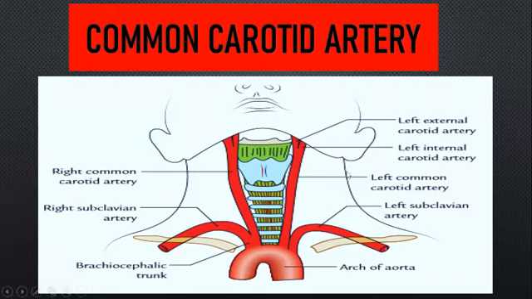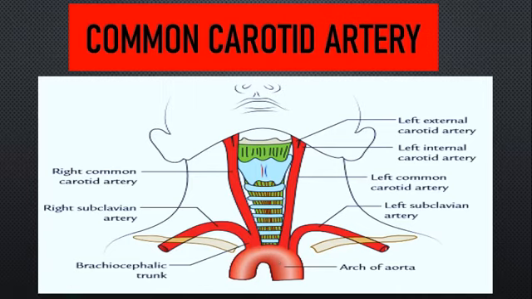The right common carotid artery arises from the brachiocephalic trunk. Here, this is your arch of aorta and this is your brachiocephalic trunk. So the origin of the right is the brachiocephalic trunk, whereas the left common carotid artery arises directly from the arch of aorta.